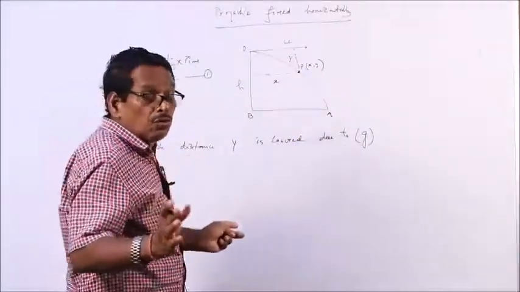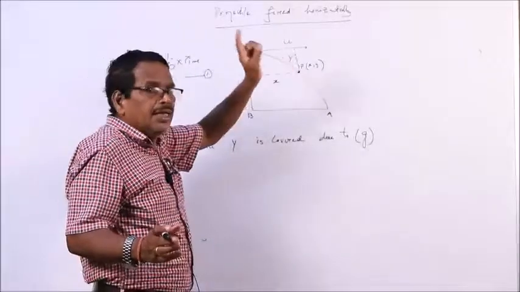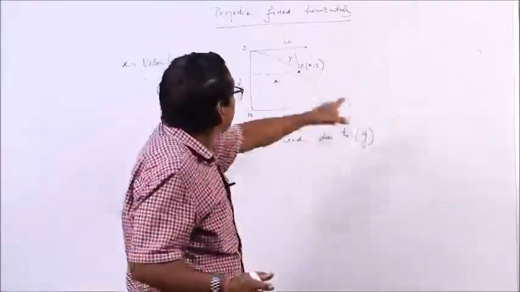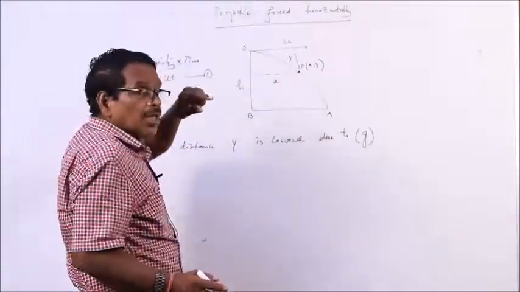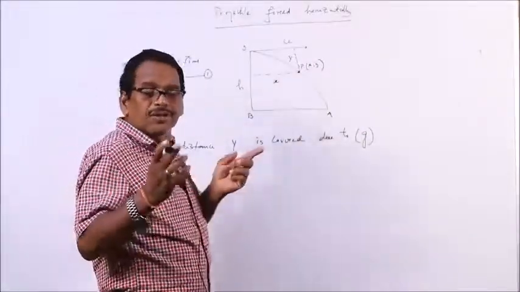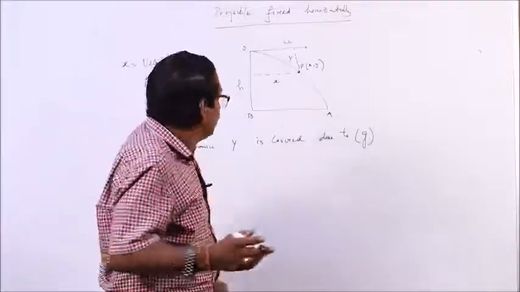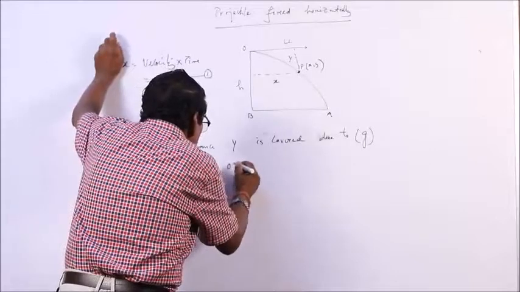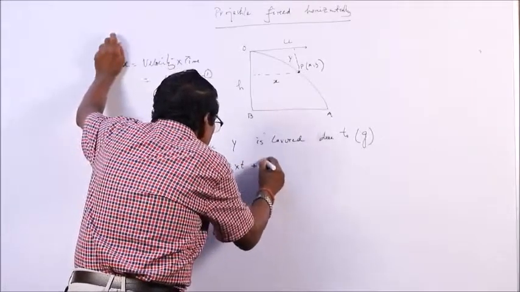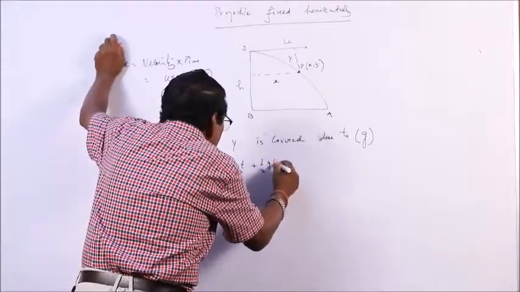U has no role in travelling distance y. So, the initial vertical velocity is 0 and the acceleration of gravity is g. So, what is y? y is equal to 0 into t plus half g t square.